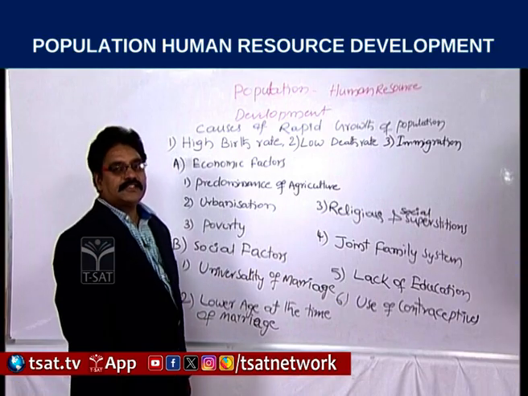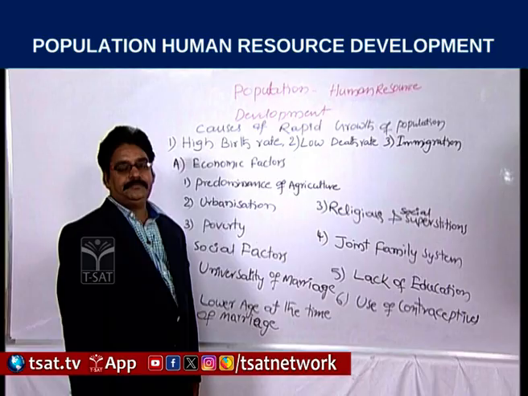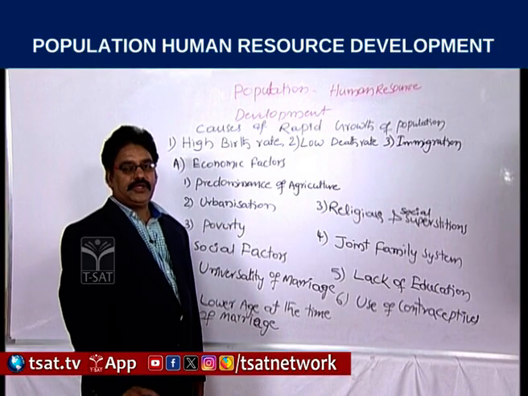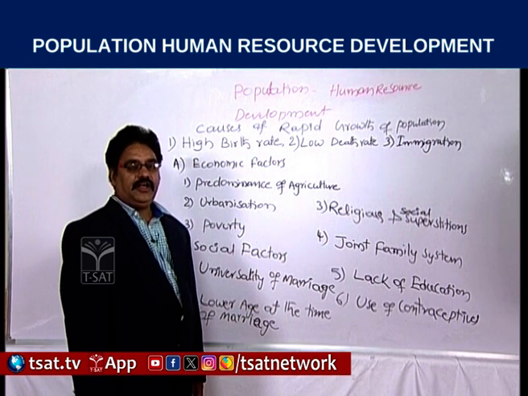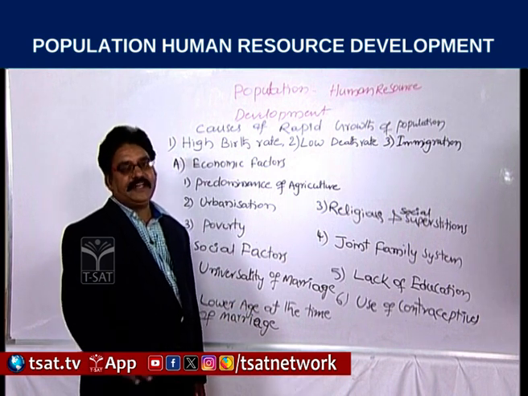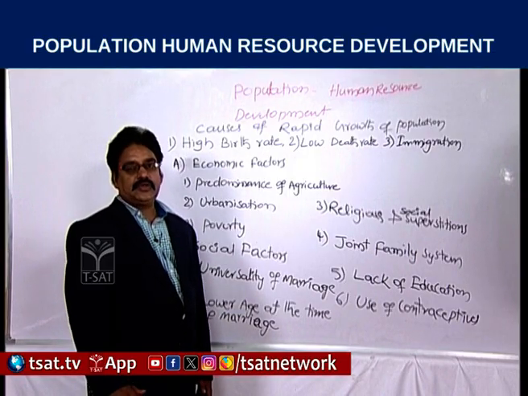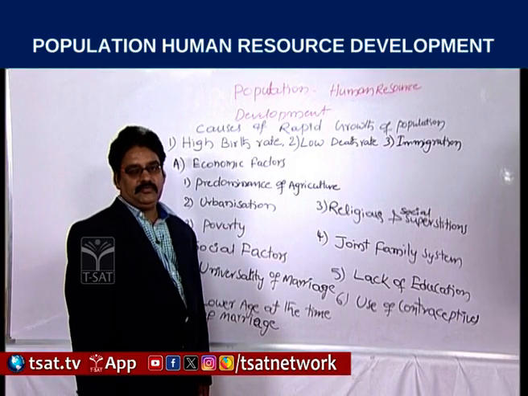So far we discussed the population details in India, demographic features of India during the 100 years, how the population has increased. In the first 3 decades population increased slowly, negligibly.